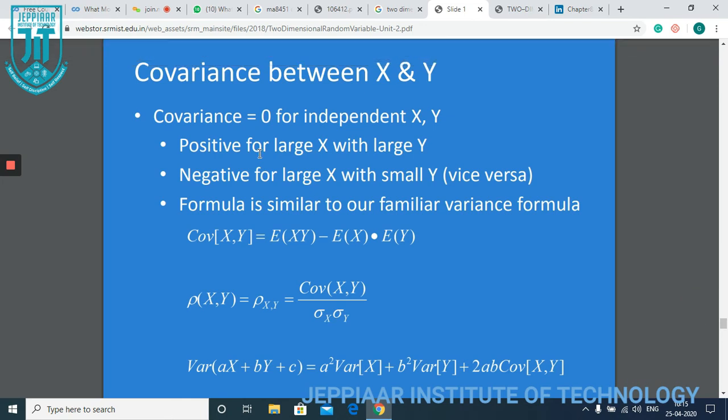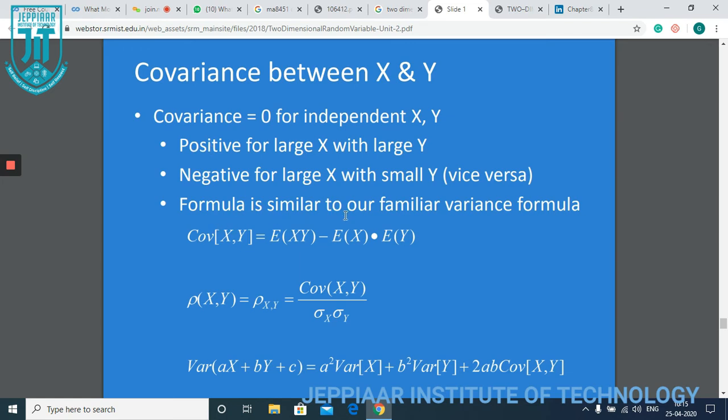If the covariance value is positive, then x and y are large together. If the covariance value is negative, then when x is smaller, y is larger, and vice versa.